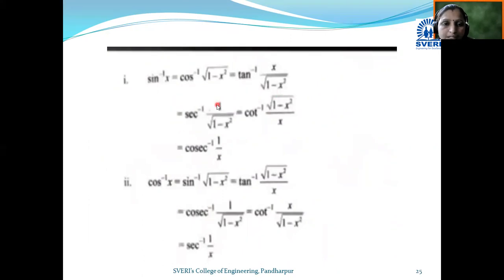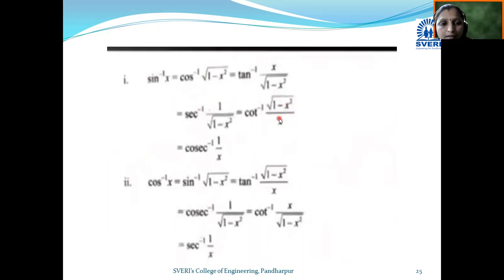That means here we can write it as sec inverse of 1 upon root 1 minus x square, because cos and sec are inverse ratios, so 1 upon root 1 minus x square. And tan and cot are also inverse ratios, therefore tan inverse of x upon root 1 minus x square becomes cot inverse of square root of 1 minus x square divided by x.